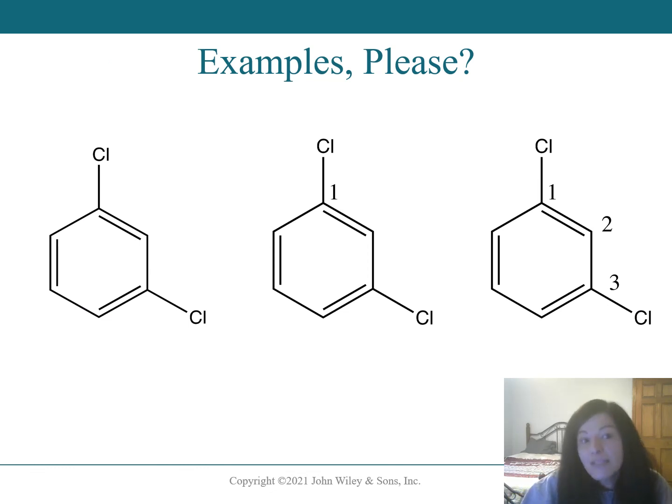So let's do a little example here. In the first example of my molecule, are my chlorine atoms ortho, meta, or para to each other? Well, I'm going to go ahead and assign the number 1 to either one of my substituents, and it doesn't matter which. Then I'm going to count, taking the shortest path possible to the next substituent. Here I find that the next substituent is on the 3 position. There's 1 carbon in between them. So these 2 groups are what we would call meta to each other.